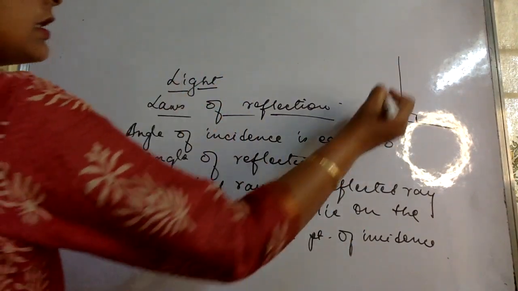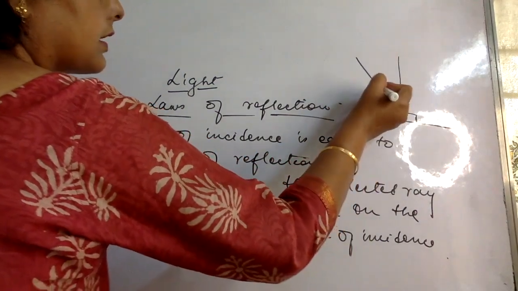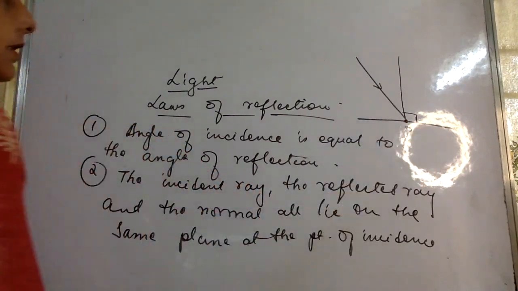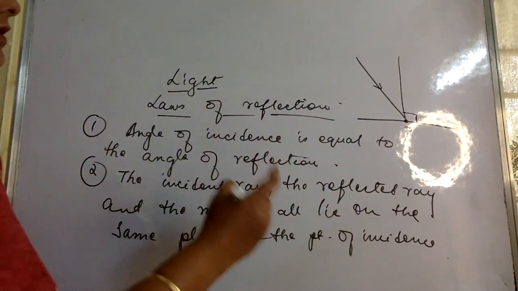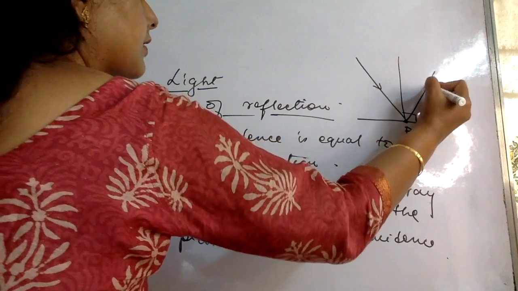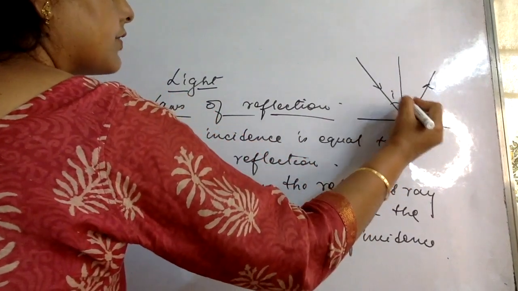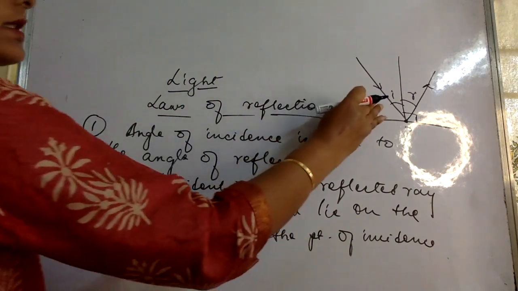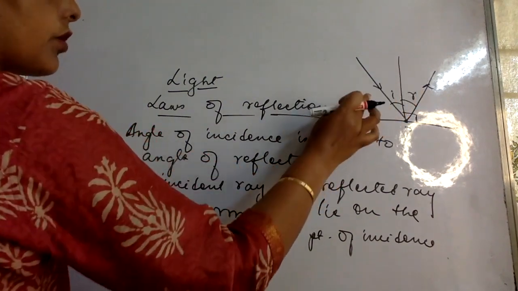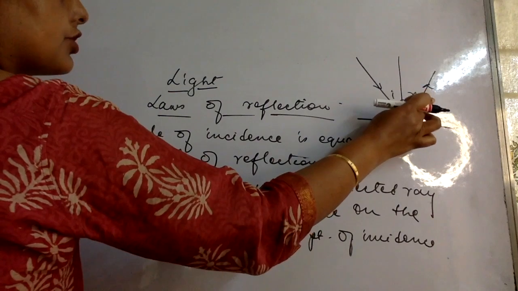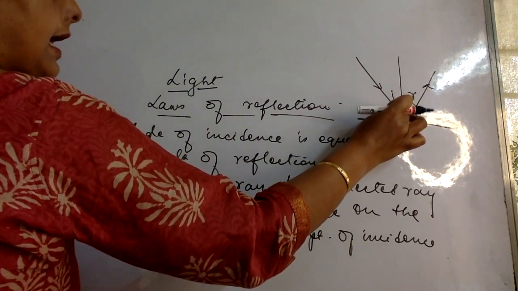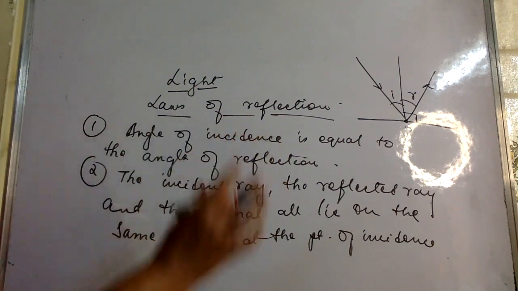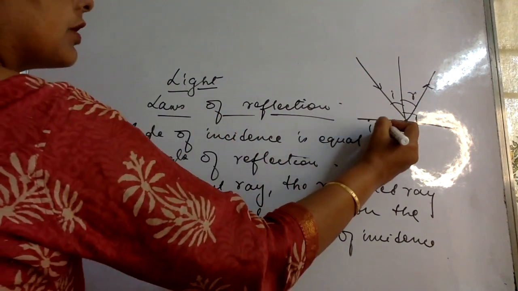Now this is the incident ray, the ray which falls at the point of incidence. Let's say P is the point of incidence. That is the incident ray and this is the reflected ray. This becomes the angle of incidence, this is the angle of reflection. The angle of incidence is the angle that the incident ray makes with the normal. The angle of reflection is the angle the reflected ray makes with the normal. According to the law of reflection, I has to be equal to R.